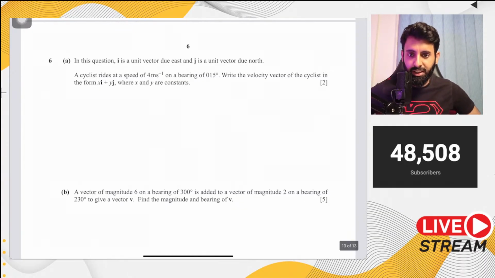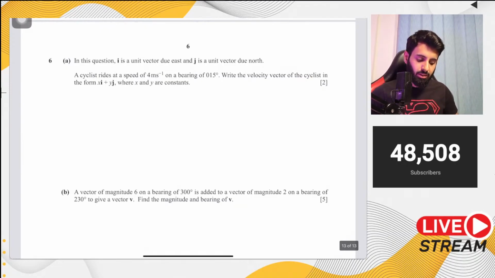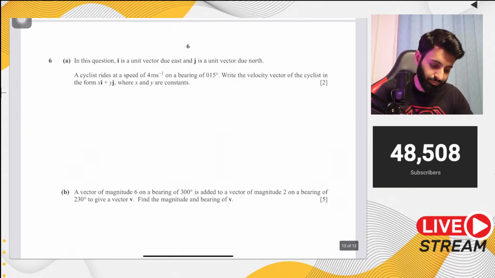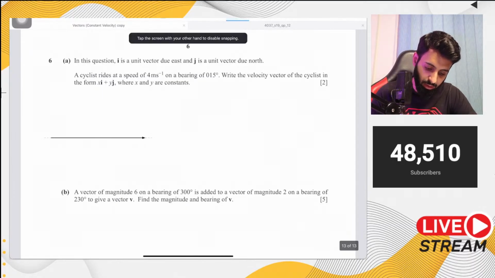A cyclist rides at a speed of 4 meters per second on a bearing of 15 degrees. Write the velocity vector of the cyclist in the form xi plus yj, where x and y are constants. So again, you have a question asking you to write down the velocity vector through the speed and the bearing. Very similar to what we just did. So here's what we're going to do. 4 meters per second means we know the magnitude, the hypotenuse.